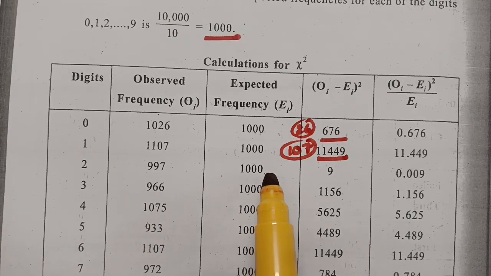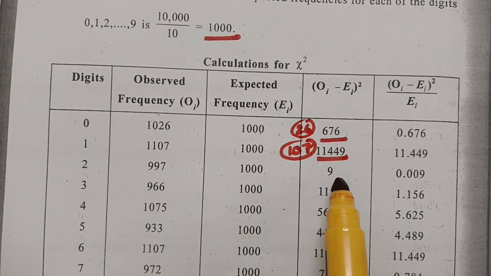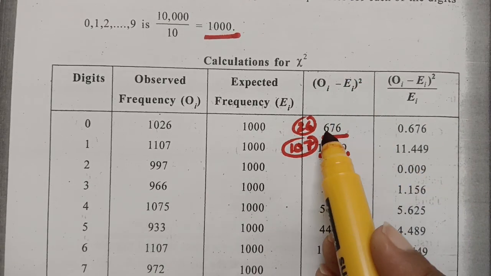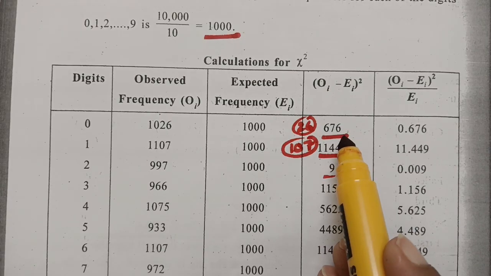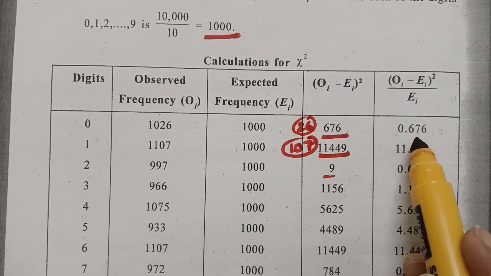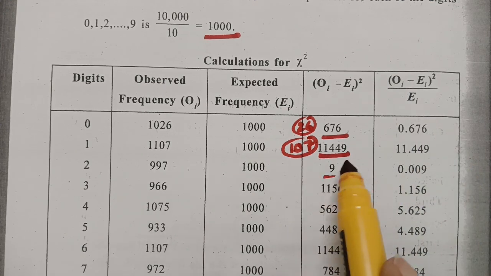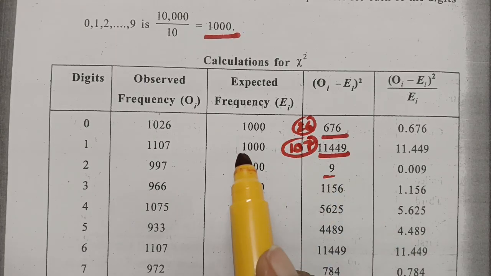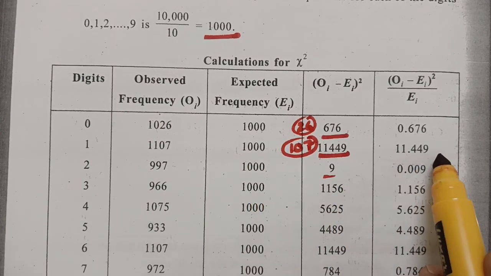So we make a subtraction and again square. This will be the column here, divided by the expected value. 676 divided by 1,000 is 0.676, and 11,449 divided by 1,000 is 11.449.